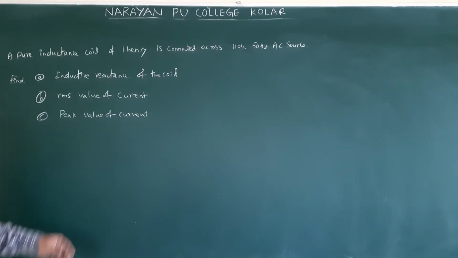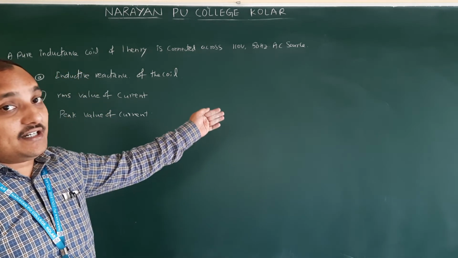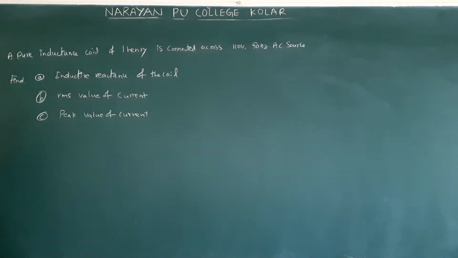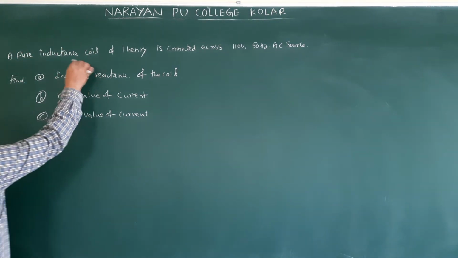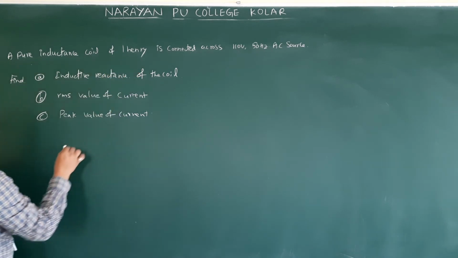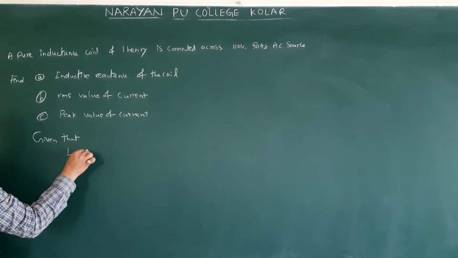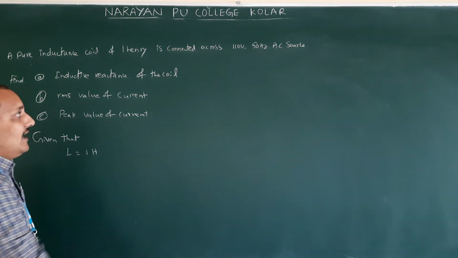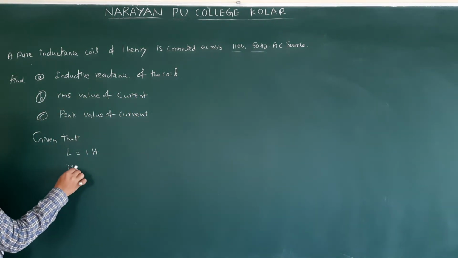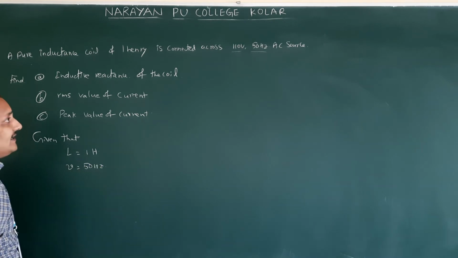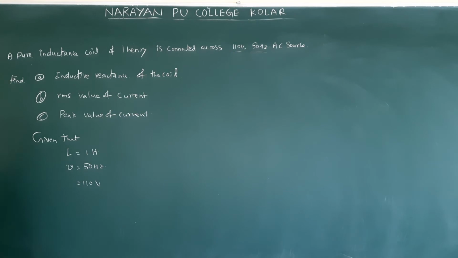Now see some small problem on this topic what we discussed now. The inductor is connected to a pure AC source. So a pure inductor is connected to an AC source. In this, the pure inductance of the coil is 1 Henry, given that L is equal to 1 Henry. And they gave 110 volts, 50 Hz, means frequency mu is equal to 50 Hz and they gave 110 volts. What is that 110 volts? That is nothing but